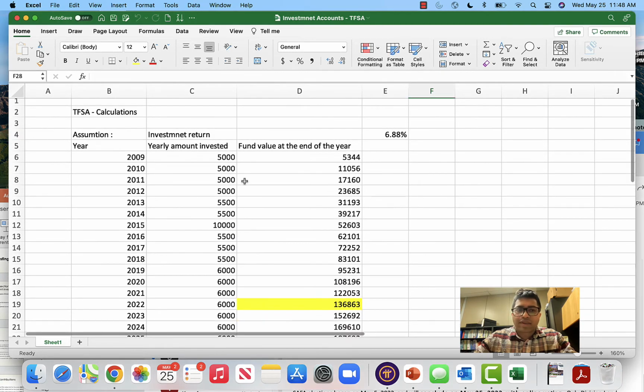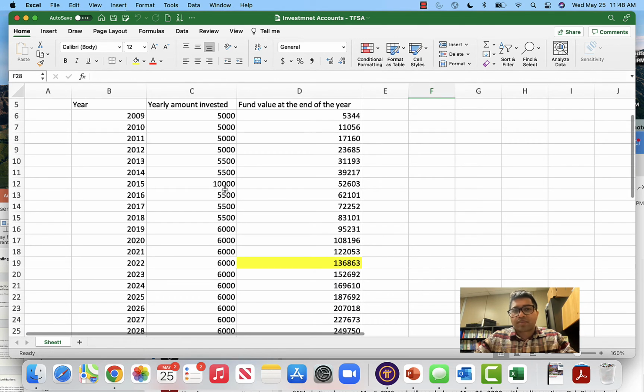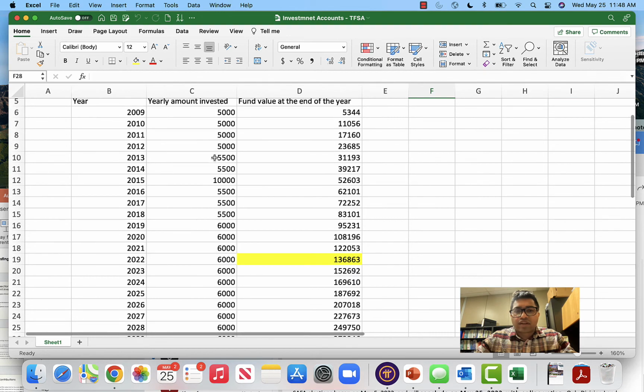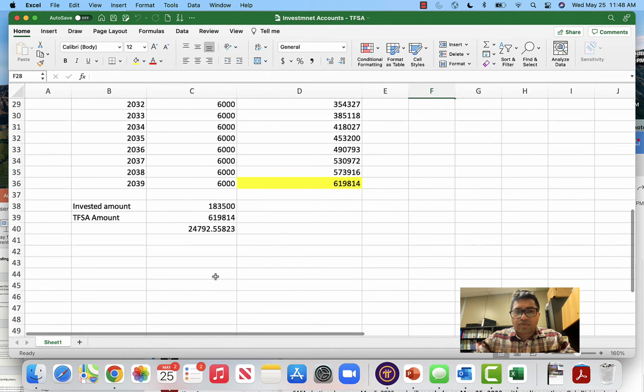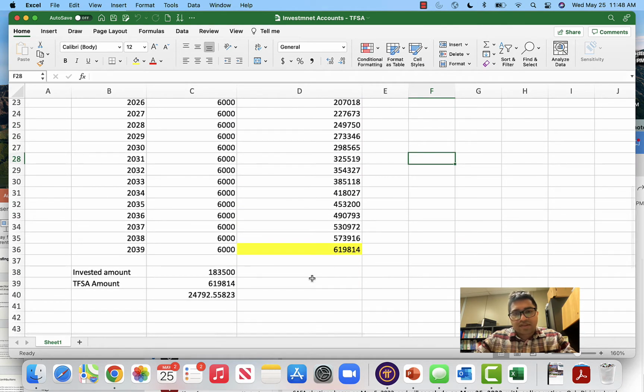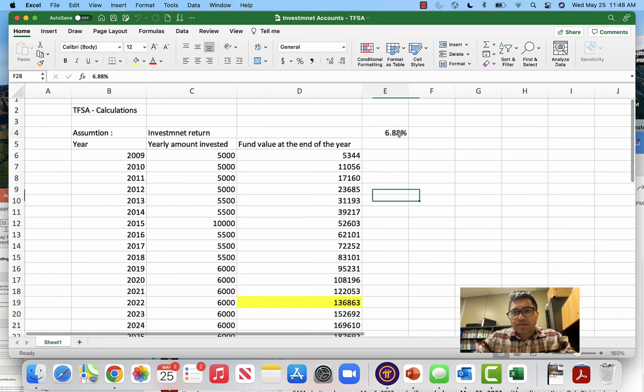So what is happening? In 2009 you invested $5,000. In 2015 the amount jumped up to $10,000. Then you continued with $5,500. Then it was changed to $6,000, and you will continue investing that into the future for 30 years. We have assumed that the money grows by 6.88%.